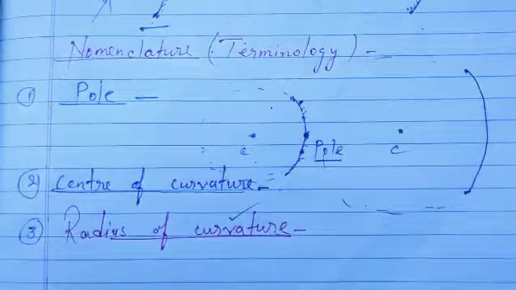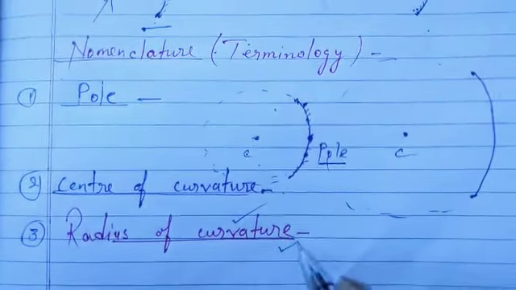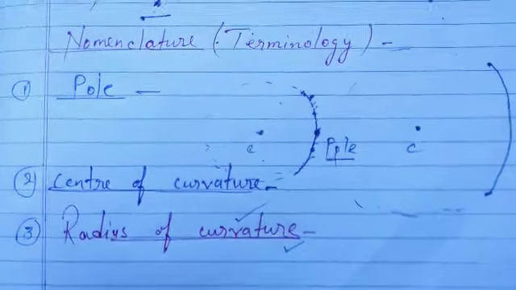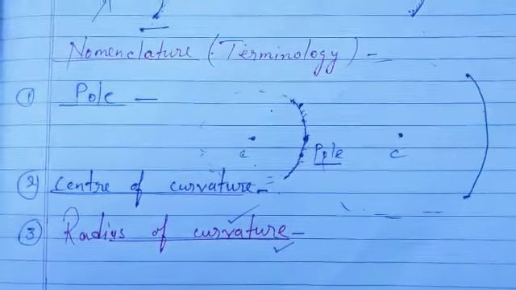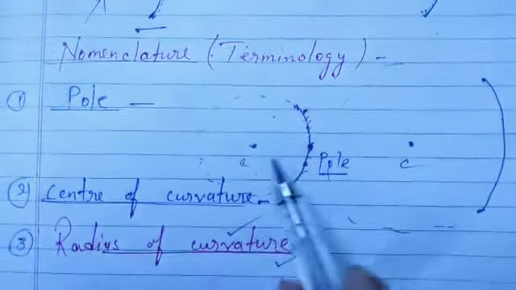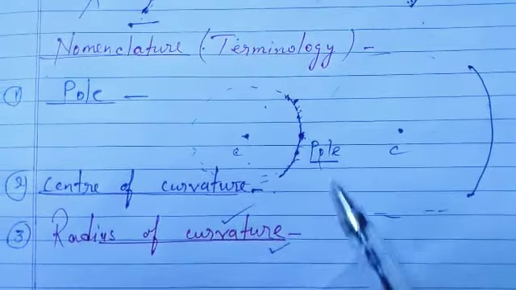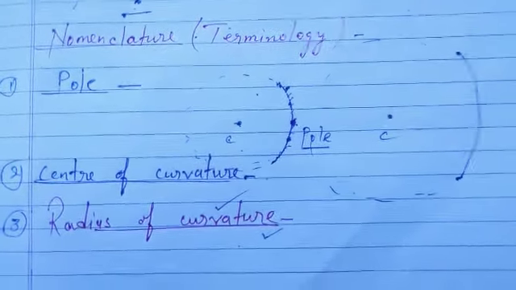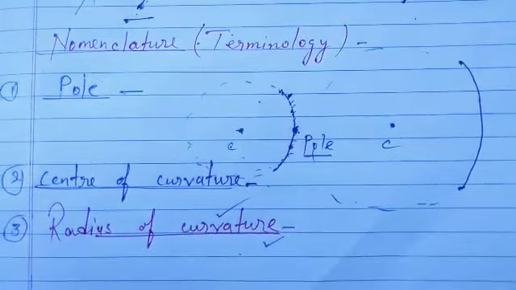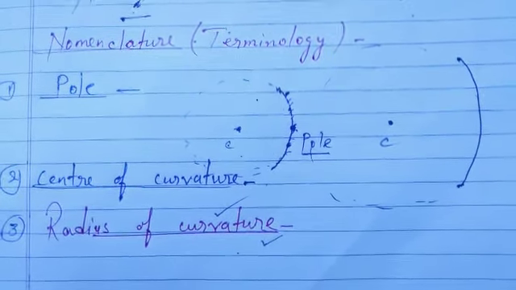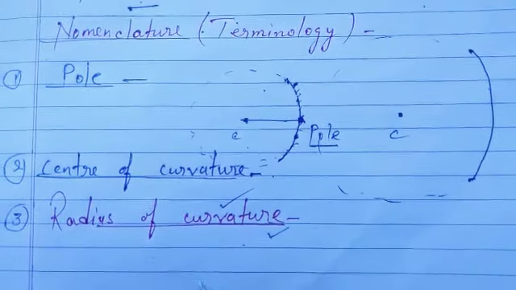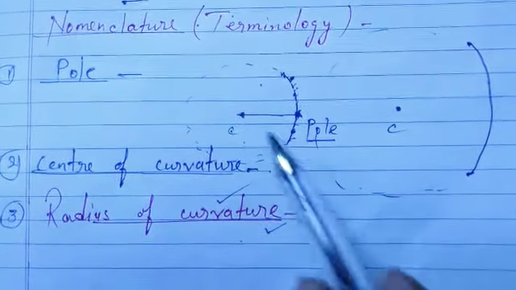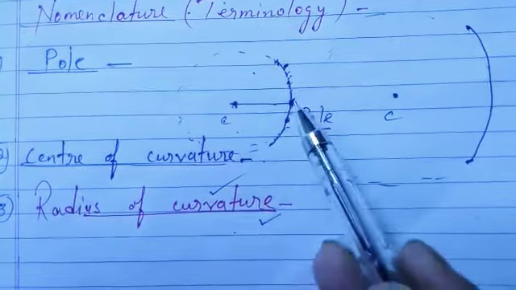Now another important term is radius of curvature. As we know, each sphere and circle has a radius. The radius of curvature is the distance between the center of curvature and the pole. So now you can make definitions also. It's very simple. What is radius of curvature? It's the distance between center of curvature and pole.